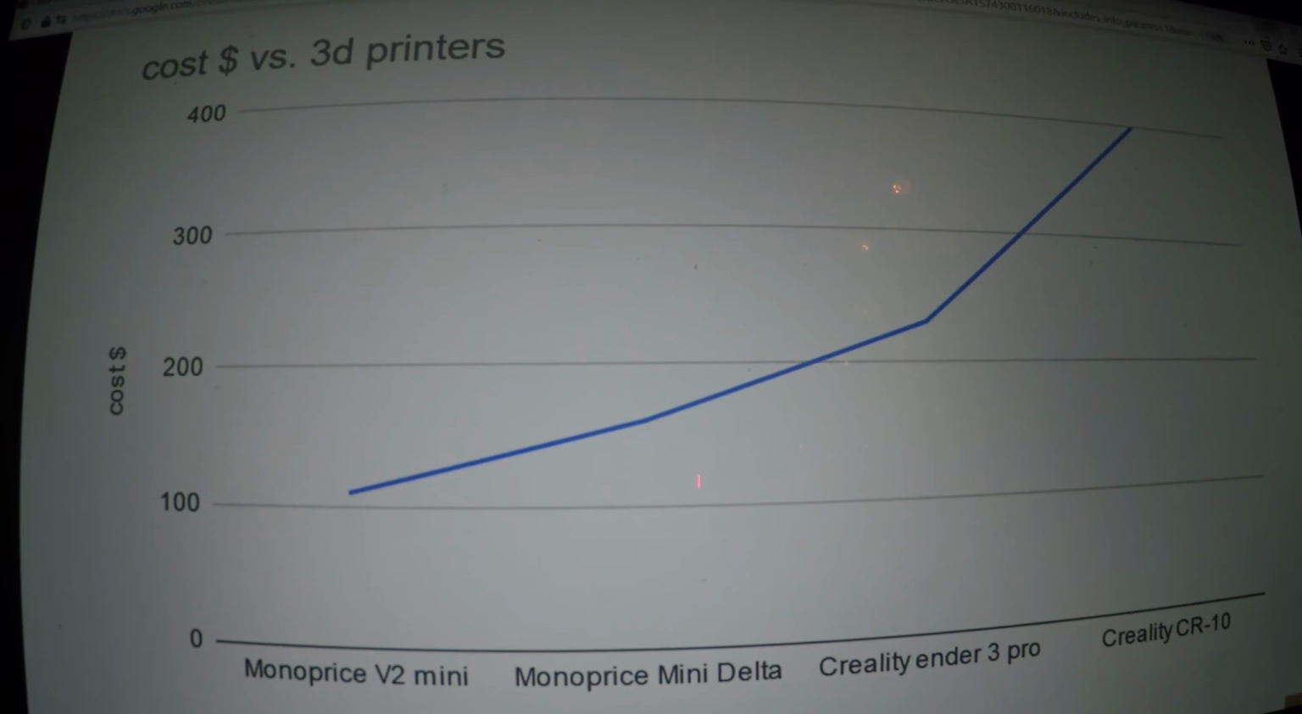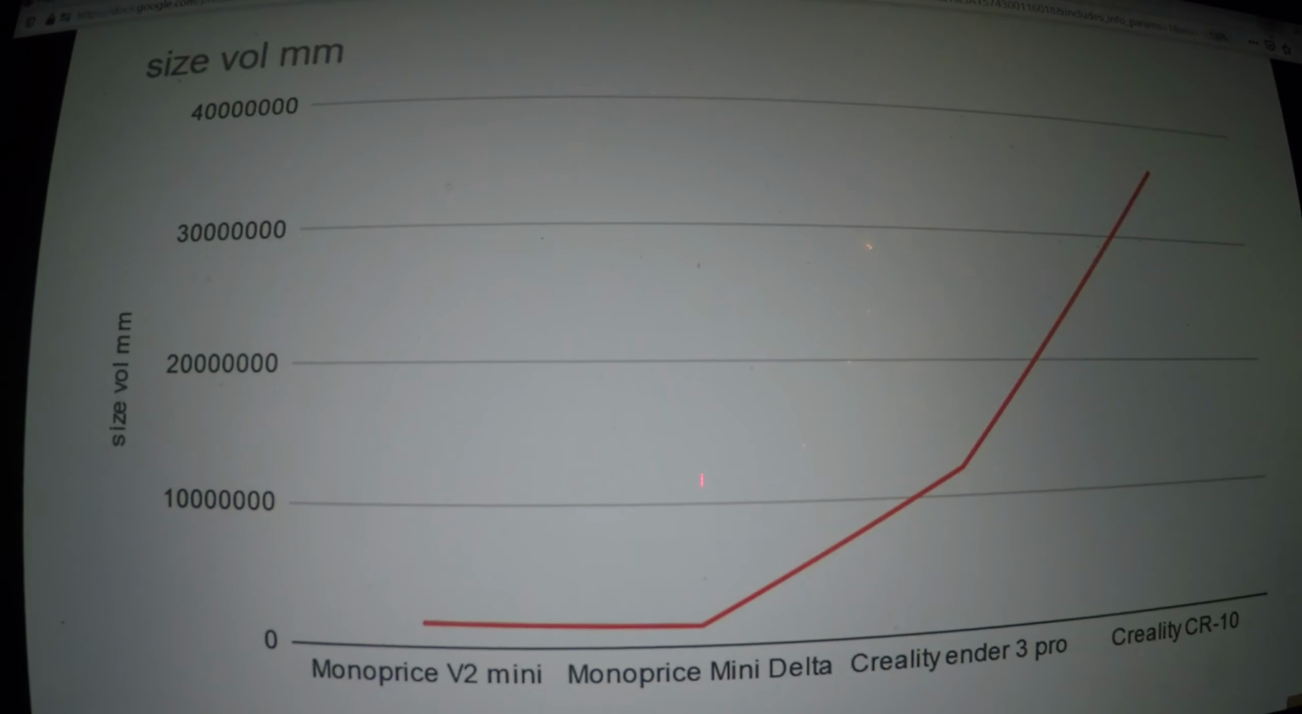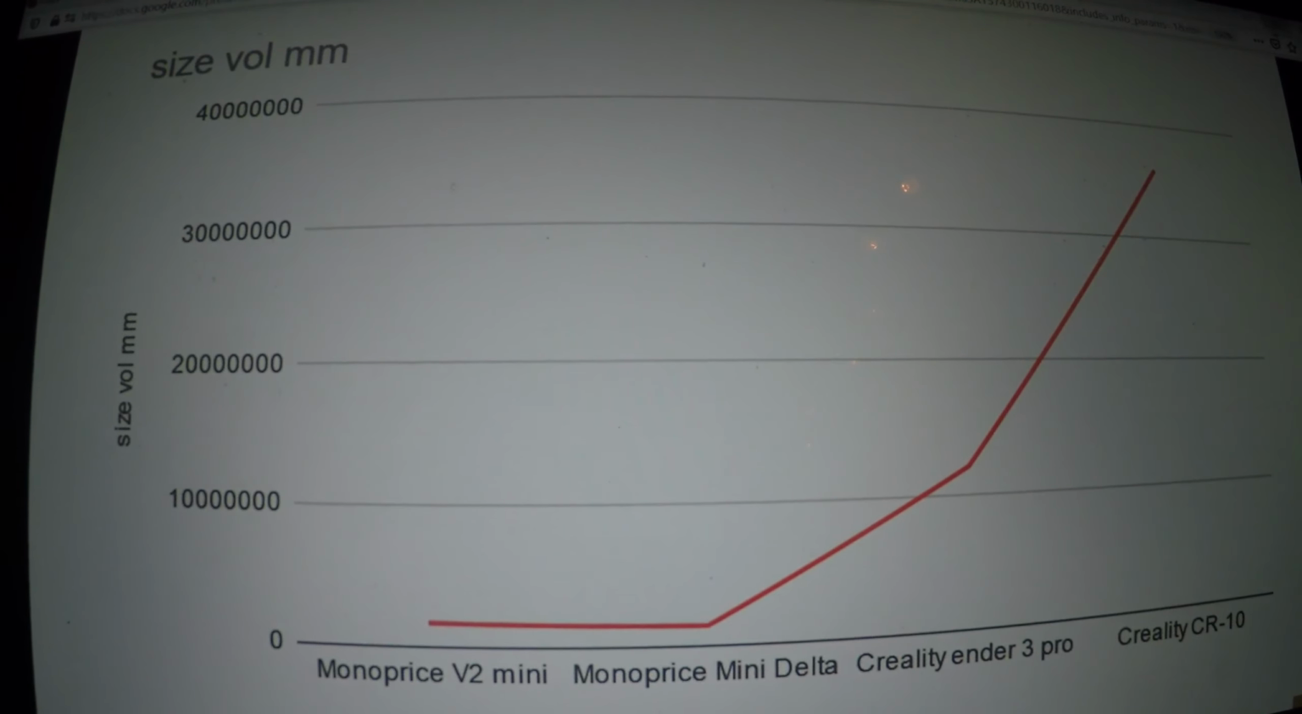I have listed a few 3D printers ranging from $100 to $400. I have also graphed their size and volume by millimeters, so that way you can determine if you would like to start working with these materials as well.